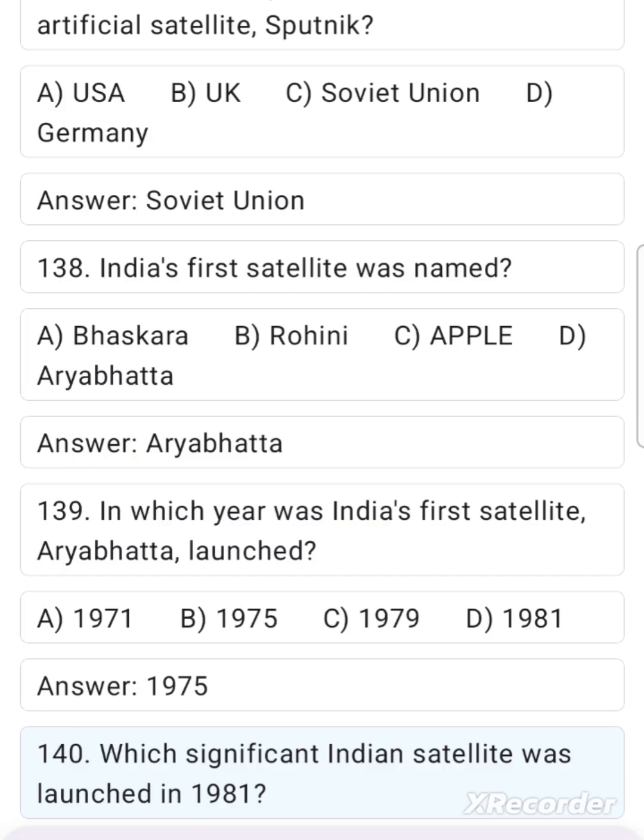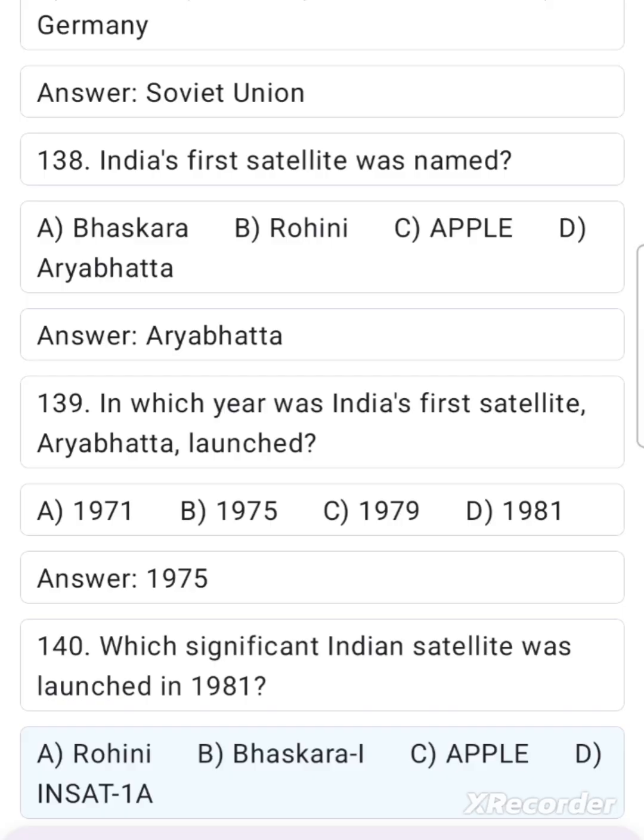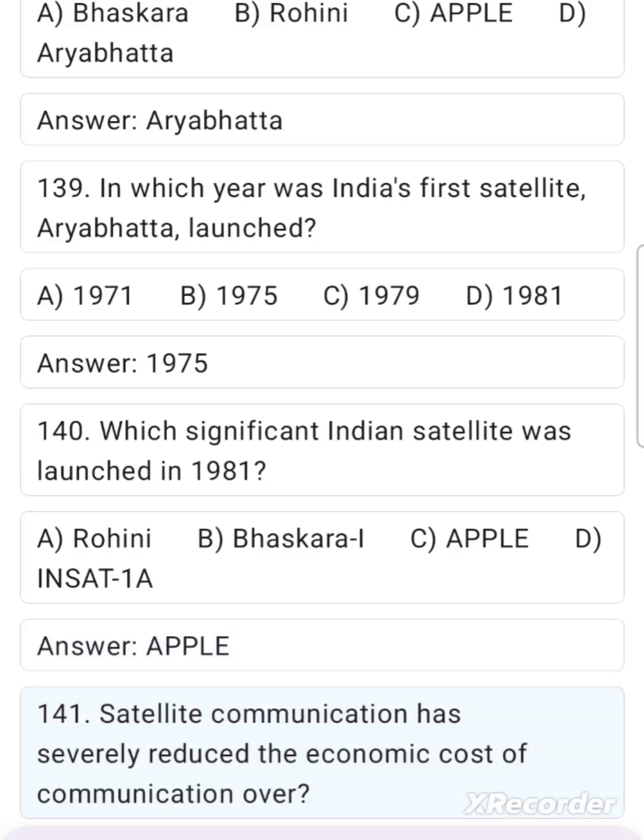140. Which significant Indian satellite was launched in 1981? A. Rohini. B. Bhaskara. C. Apple. D. INSAT 1A. Answer. Apple. 141. Satellite communication has severely reduced the economic cost of communication over: A.